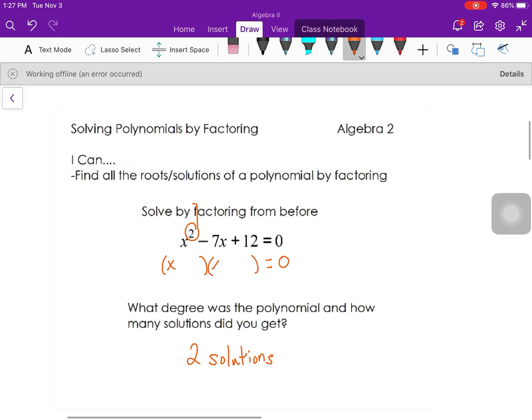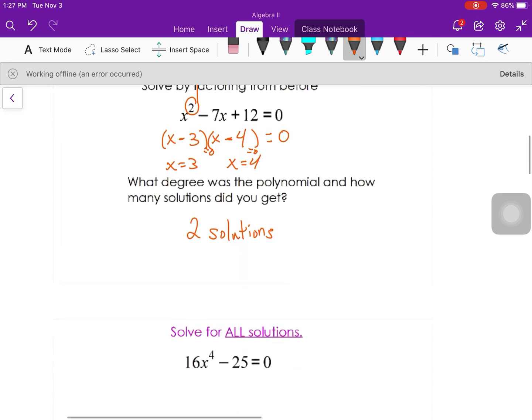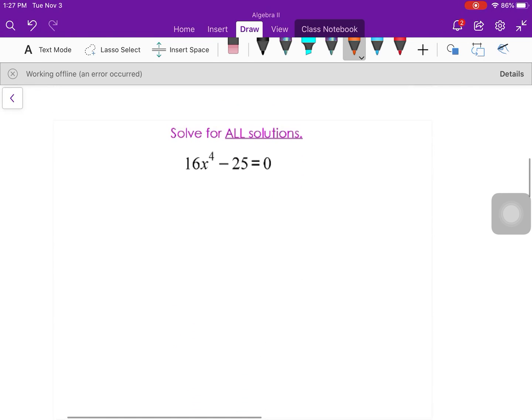So factors of x squared are x and x. What are the factors of 12 that have to add to -7? Well, I know it could be minus and minus, and I'm going to go with 3 and 4. So if I set each factor that I got equal to 0, I get x is equal to 3 and x is equal to 4. And it's going to be the same concept with other factoring patterns.